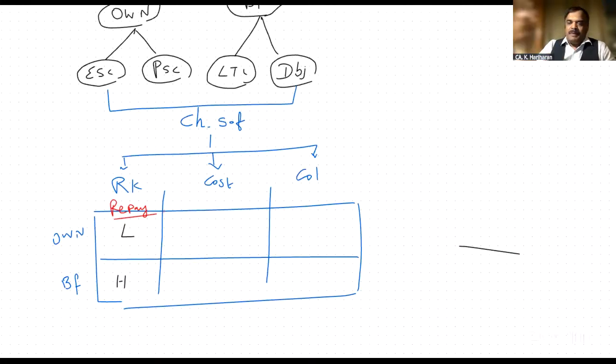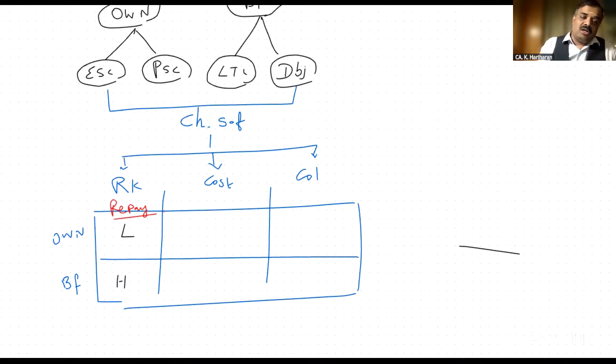So, if I want to repay, then whatever the money I have borrowed, assume 100 lakhs I borrowed from Geeta madam, the money as it is may not be there in my cash in hand. I mean, I invested in land and building, plant and machinery. If I want to settle, then I have to sell off my land and building, plant and machinery. Then going concern may get affected. Understand logic or not? Therefore, high risk goes to what? Borrowed fund. But in case of own fund, shareholders' fund, there is no need to worry about repayment of shareholders' money. Understand logic or not? So, with respect to risk point of view, high risk goes to what? Borrowed fund.